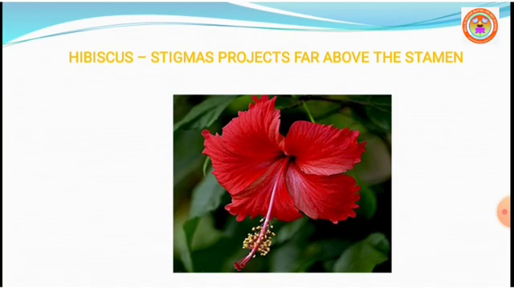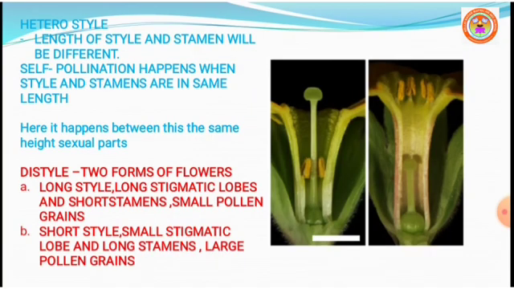The next condition is called heterostyly. In some plants, they produce 2 or 3 different forms of flowers that differ in the length of the stamen and the style.